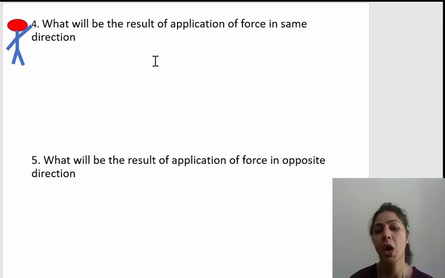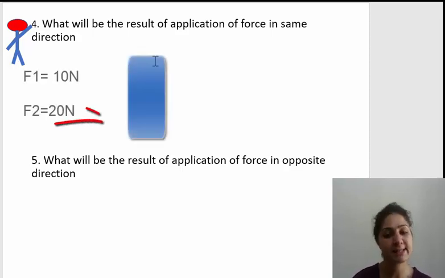Next question is, what will be the result of the application of forces in the same direction? Suppose two people are applying forces in the same direction. Then my question is, what is the resultant force? In which direction is the resultant force going to apply and what will be the value? Let's take an example.